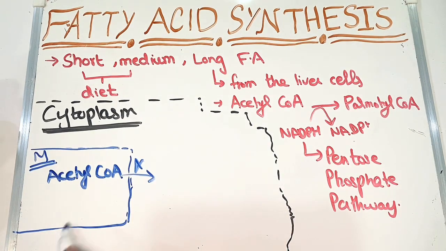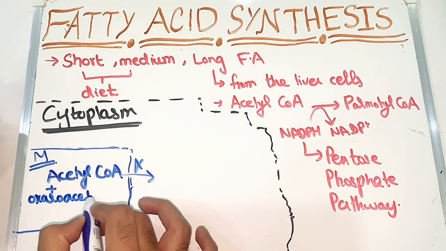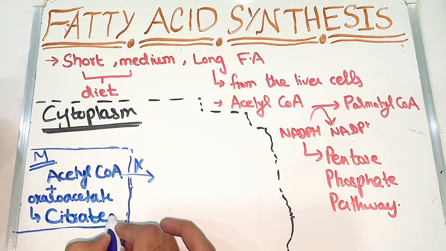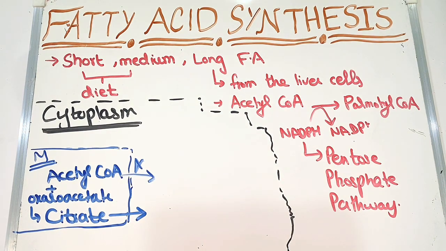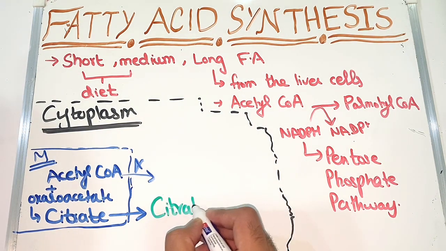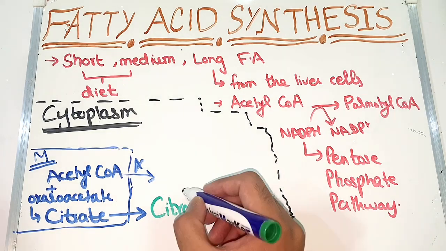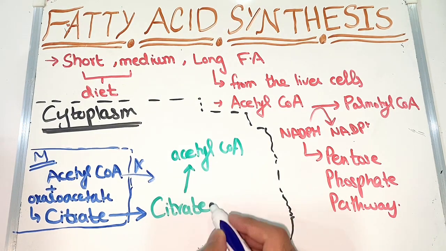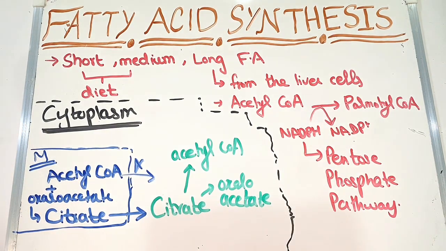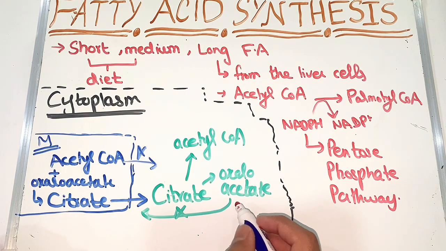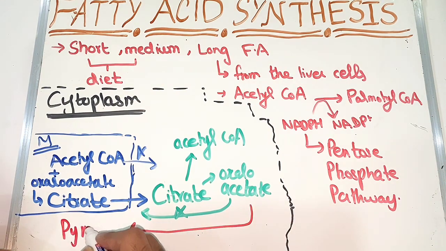First of all, acetyl CoA is in the mitochondria, but it cannot come into the cytoplasm. So it will add up with oxaloacetate and convert into citrate. Now citrate can come out of the mitochondria to the cytoplasm. Then citrate will convert again into acetyl CoA and oxaloacetate. Now here is another problem. Oxaloacetate wants to get in, but it cannot.